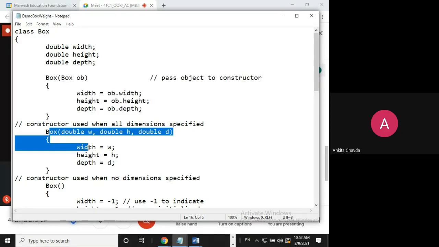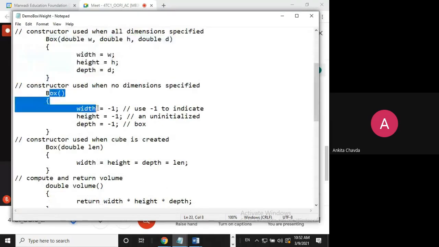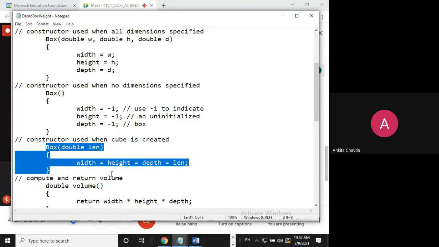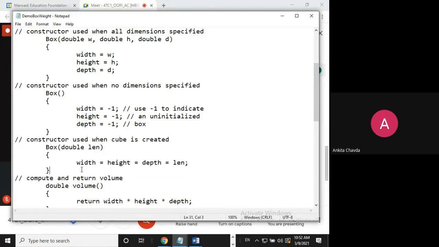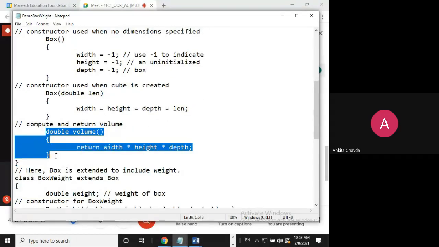Then it had a 3-parameterized constructor, a no-argument constructor, and one more constructor for a cube, because if your box is a cube, then its width, height, and depth all become the same. And finally you were calculating the volume of the box.